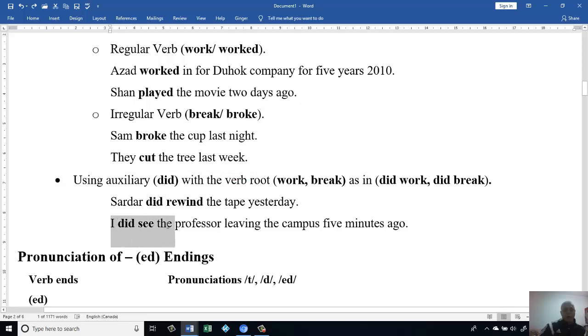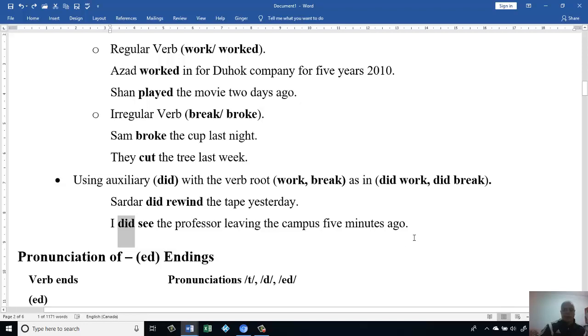I did see the professor leaving the campus 5 minutes ago. I know it happened in the past, but sometimes maybe I don't know the spelling of see when I change it to the past, or maybe I could add -ed to it, then I get confused. It's easy just to add did to it. As I said, adding did in front of the root of the verb is going to be the last option, because maybe there are some teachers or examiners who don't accept seeing did in front, but in reality it definitely happened in the past.